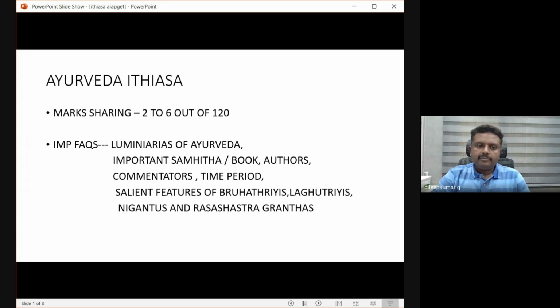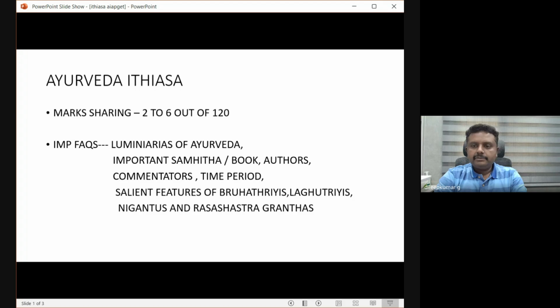The second important point is books and authors. Luminaries of Ayurveda means the stalwarts of Ayurveda. Starting from Agniwesha to the present author P.V. Sharma, we should know everybody. Starting from Atreya and Dhanvantari to Acharya P.V. Sharma, these are all luminaries or stalwarts of Ayurveda. We must know at least some minimum background of these luminaries, these stalwarts.